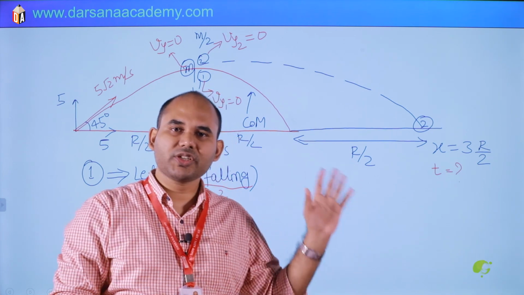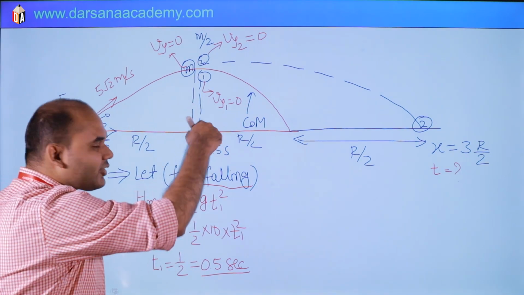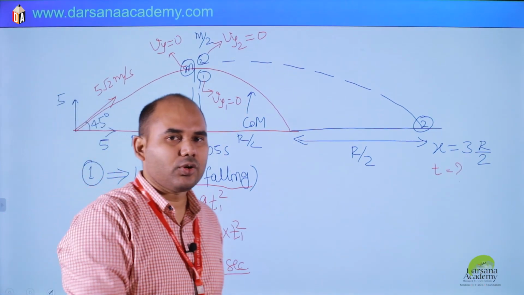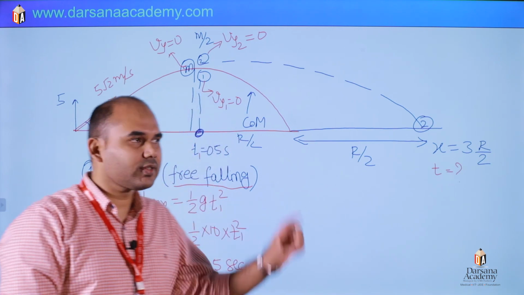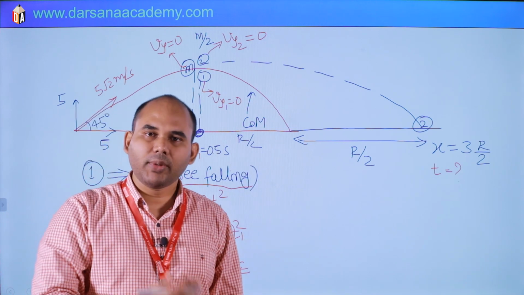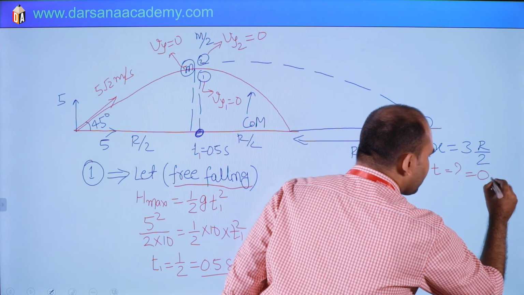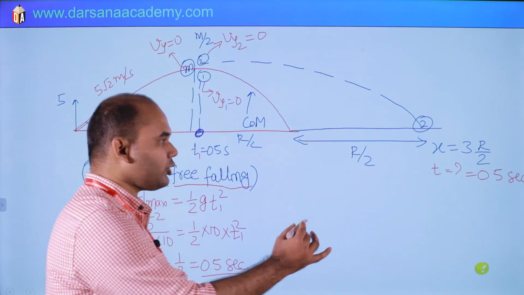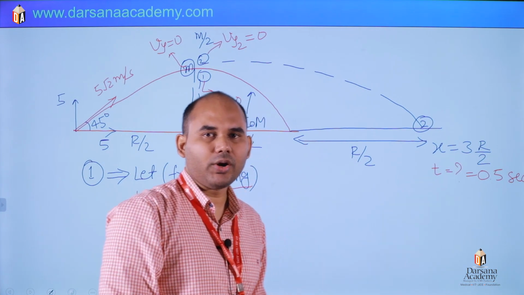So why should we waste time? It will take the same time, because time depends on vy, which is 0, so h is half g t square. The y direction displacement of the second particle is also h max, so it will take the same time. So t will simply be 0.5 second.